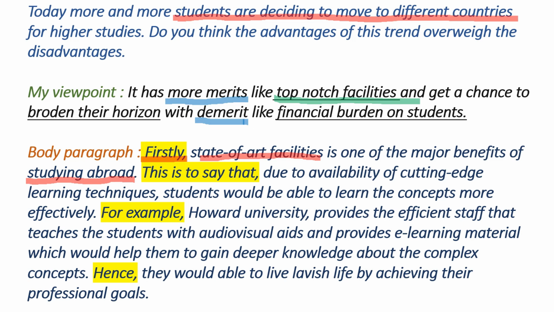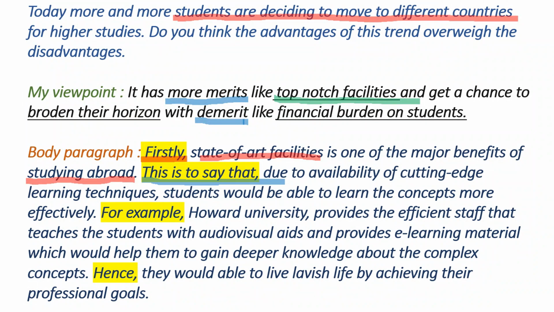After giving your first line, we have to give the explanation of our idea. So for this, I write, this is to say that due to availability of cutting-edge learning techniques, students would be able to learn the concepts more effectively. What I want to say by state-of-the-art facilities is that due to availability of advanced techniques, students will be able to learn the difficult concepts in an effective way. So here I use this is to say that. This is the word which helps the examiner to understand that you are going to start your explanation.